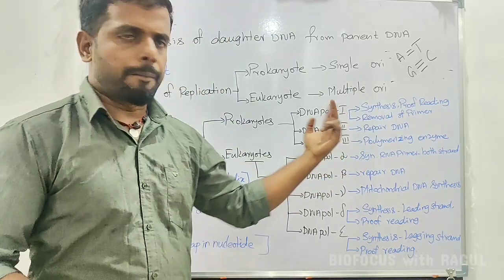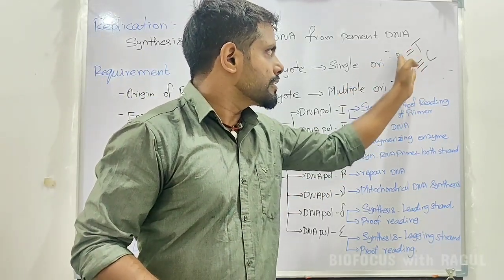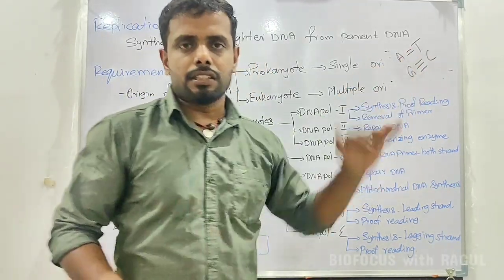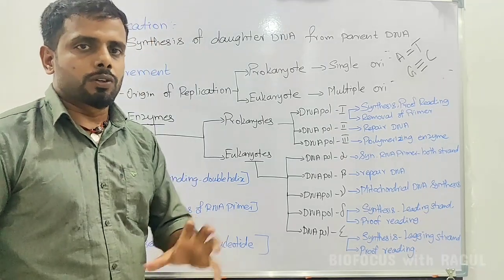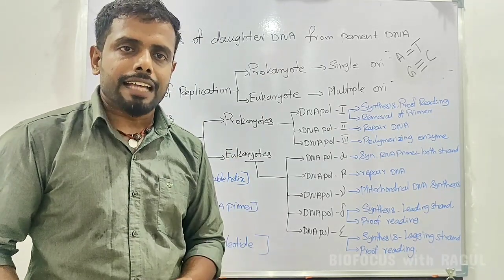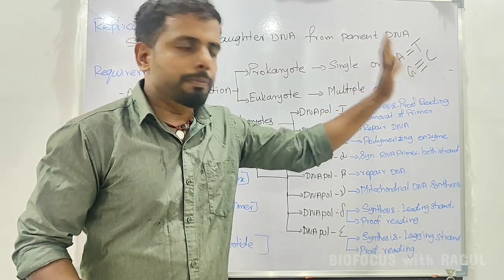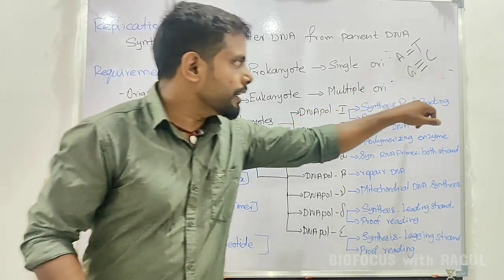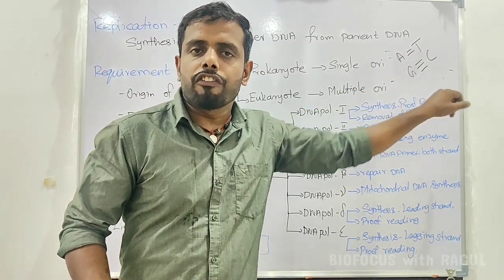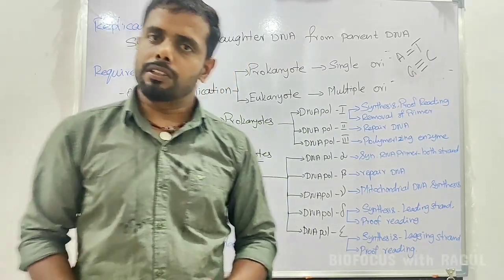It could be vice versa: A-T or T-A, G-C or C-G. Whether the base pairing is happening properly or not is checked by DNA polymerase, and that process is called proofreading activity.